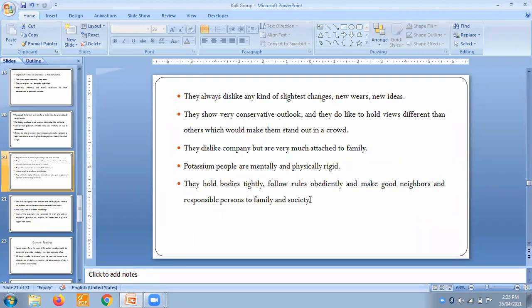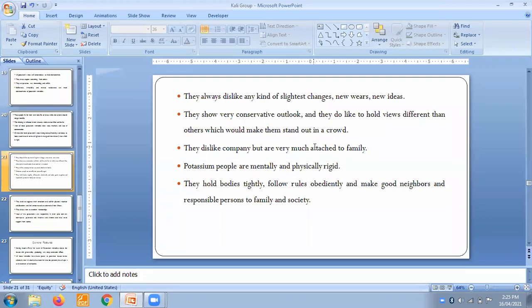They show a very conservative outlook. So they will not follow the crowd, they will follow their own mind, and they will judge everything according to their own mind, what is right and what is wrong, and then they will decide. They dislike company but are very much attached to the family. They really don't like company, but they are really very attached to their families.